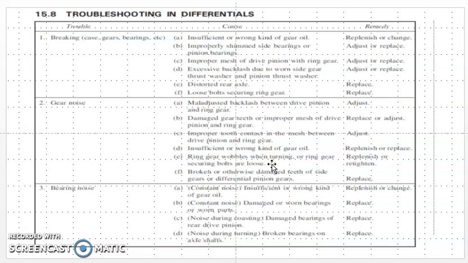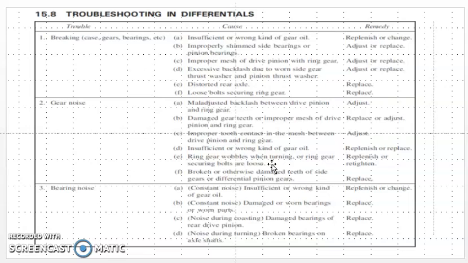There may also be noise from the bearings, and this is due to insufficient or the wrong kind of gear oil. It is observed that when there is improper lubricant, it may cause bearing noise, gear noise, or breaking of the mechanical parts.